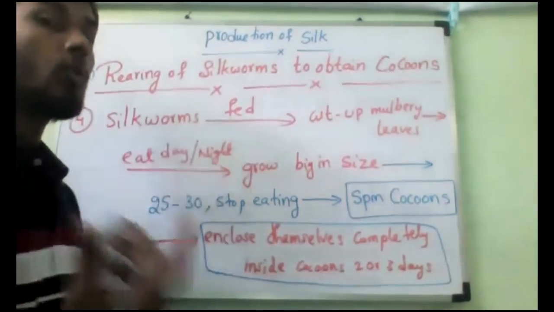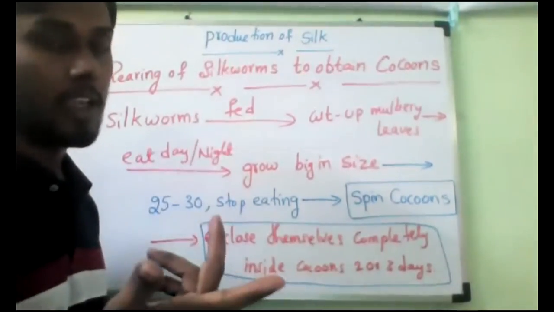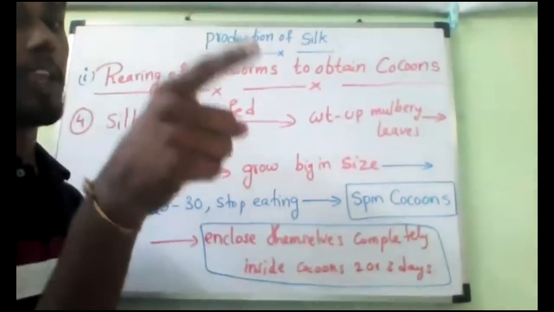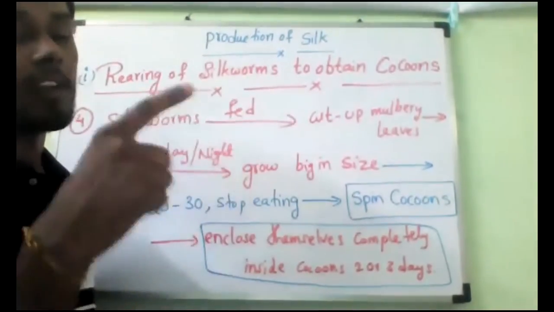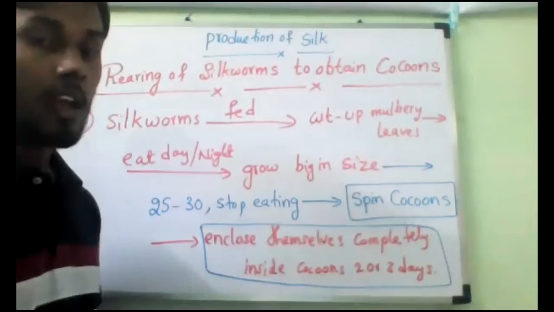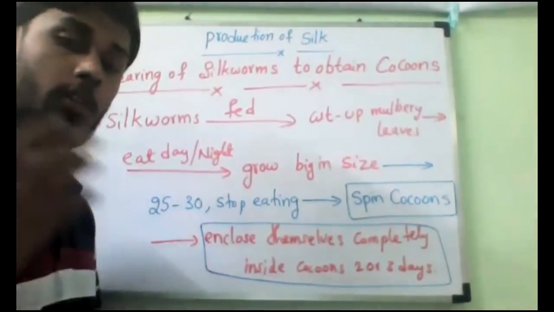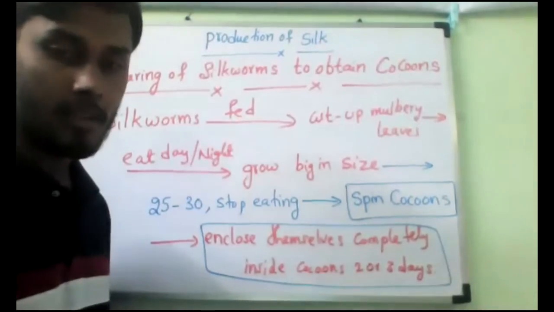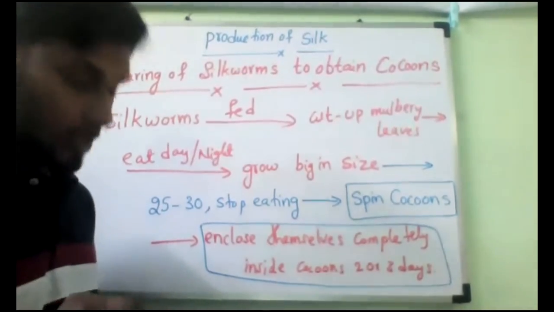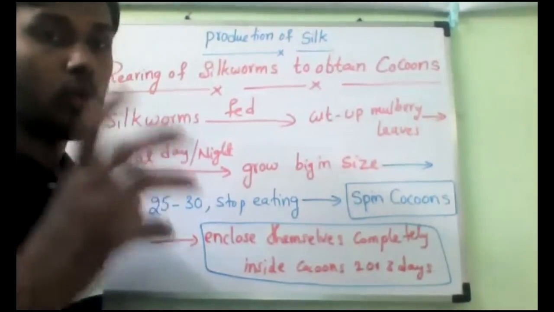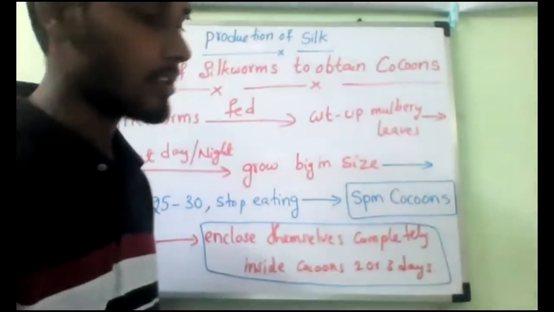After that, they will break the cocoons and again come out as a silk moth. That will again keep the eggs, again silkworm, silk moth, again cocoon. Will it become a butterfly, sir? If it becomes a butterfly, then it is not good silk. So most of them will die inside. Then only we can get the good silk. If they come outside, then we have to throw that cocoon. It is not good. Understand?